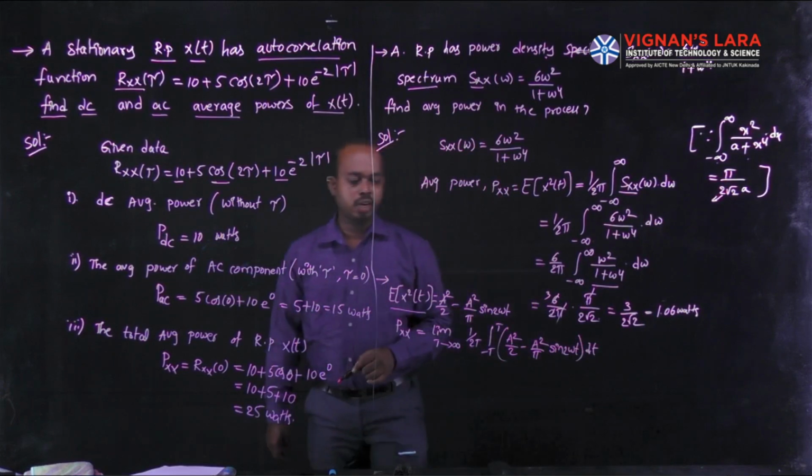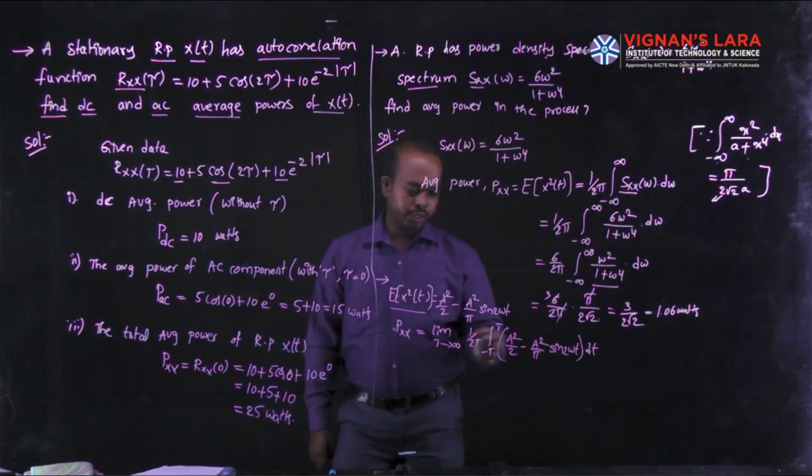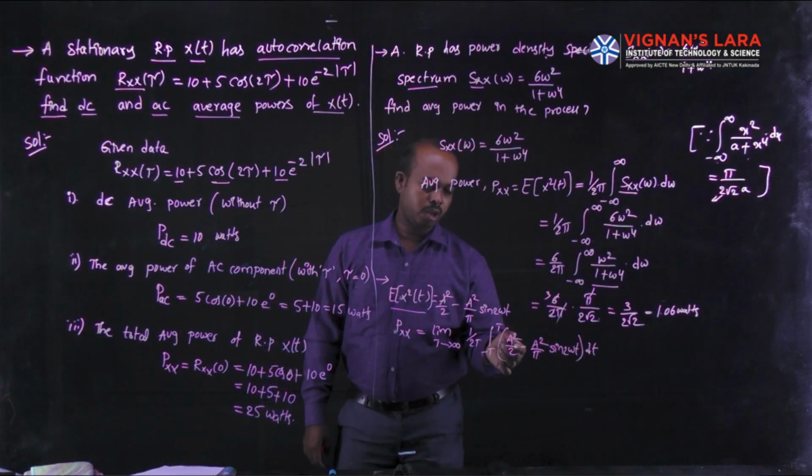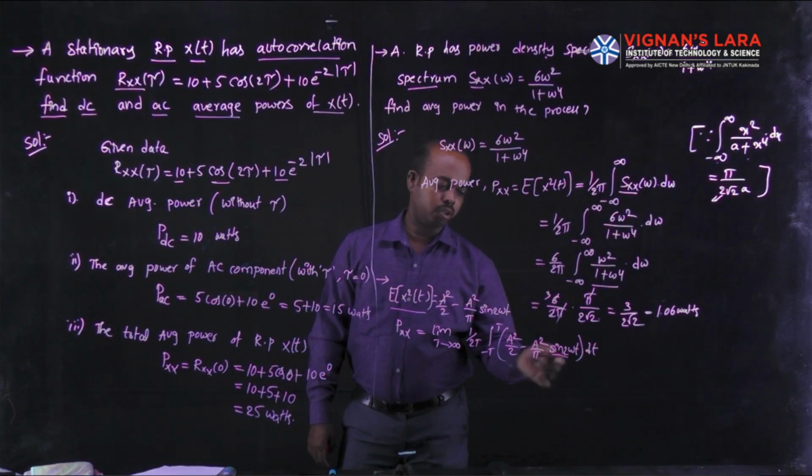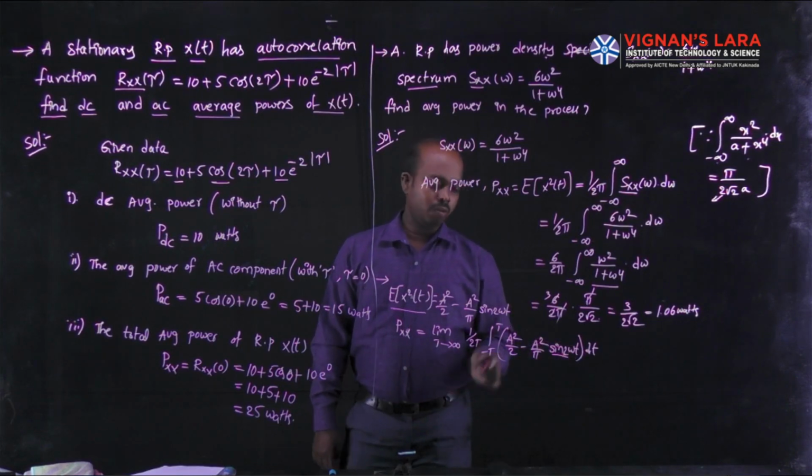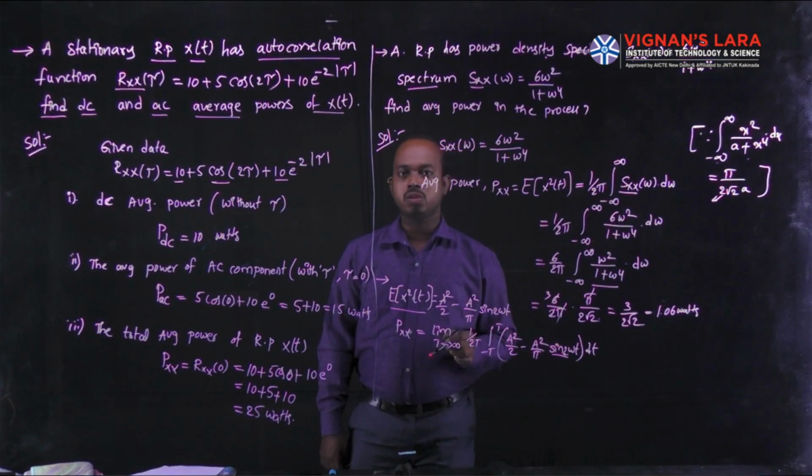This is the term we are having. Here you can apply the integration on a normal value, and here an odd function. The sine function is an odd function, but its internal value is multiplied by 2. When applying the integration on this type of function, the entire value becomes 0.